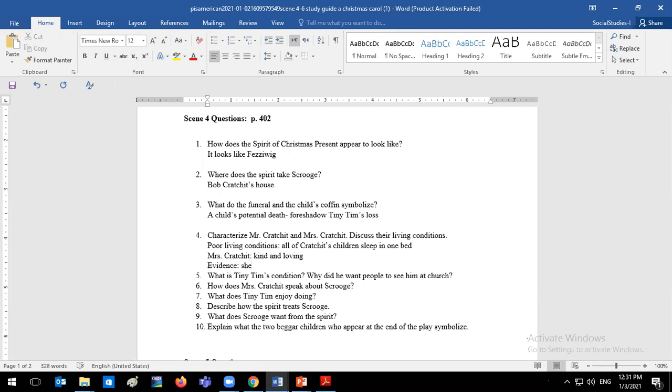She's taking care. We could tell that she's very kind with her children. She's singing to them before they go to sleep. She kisses them, and she's very caring towards Bob Cratchit also. All right, and we see that in the upcoming scene, but only Mrs. Cratchit is nice to the people who are kind.